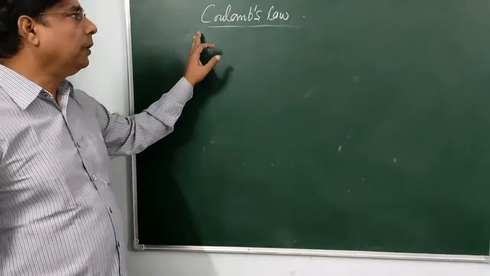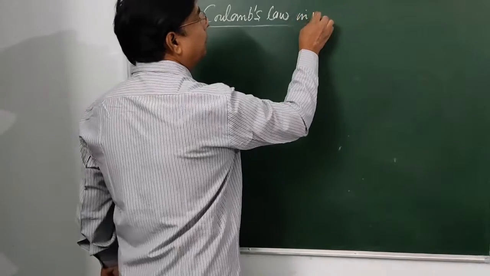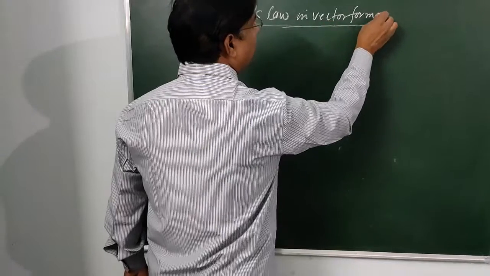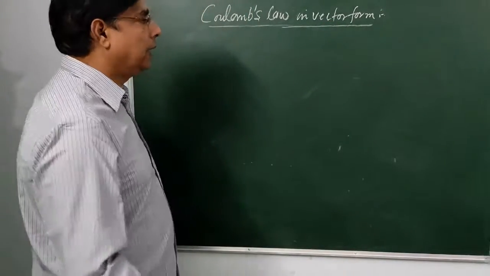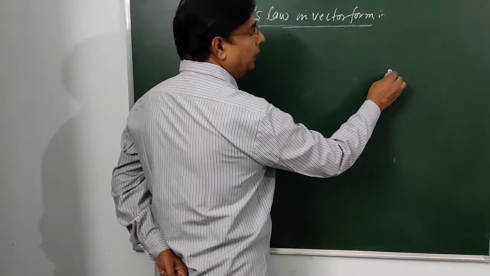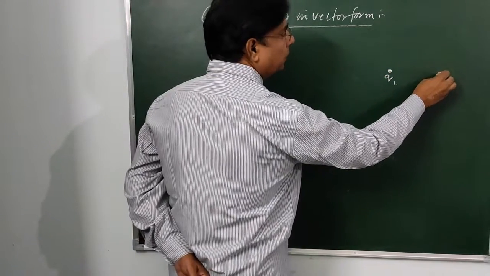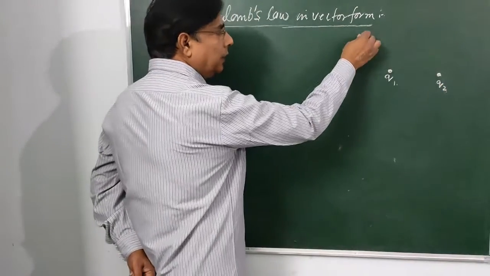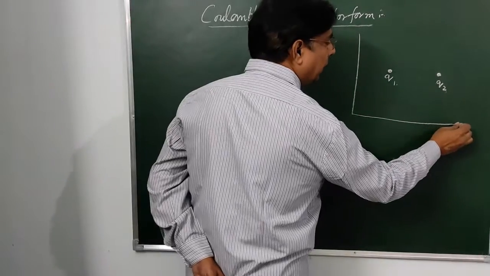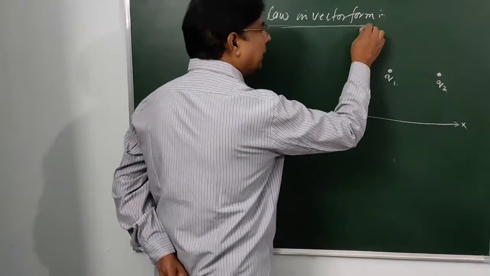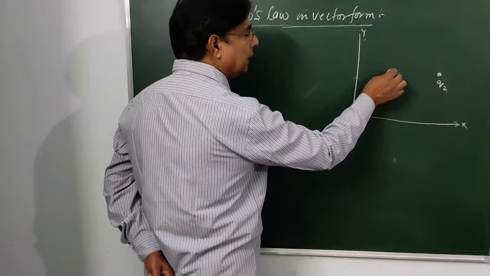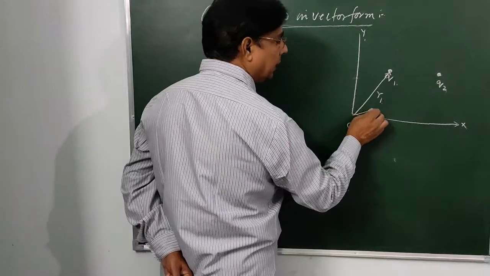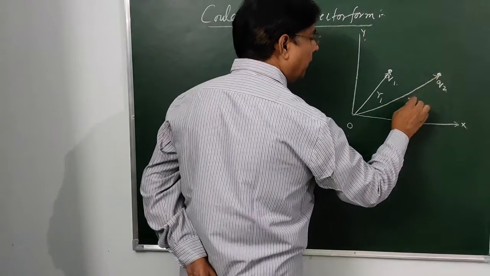We will study Coulomb's law in vector form. Suppose we have the two charges Q1 and Q2, and their positions can be represented in this XY frame as position R1 and position R2.